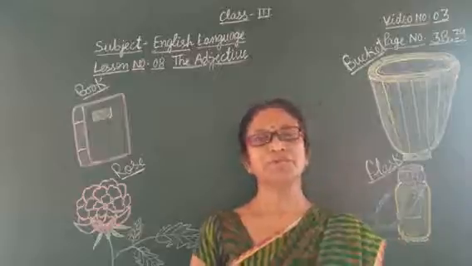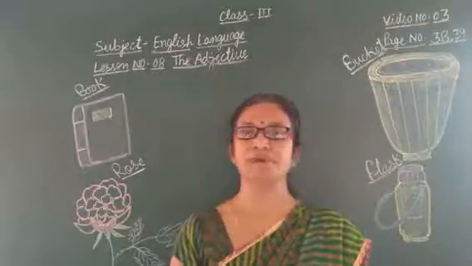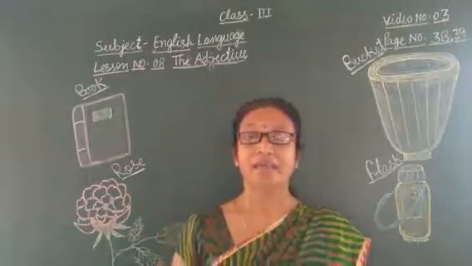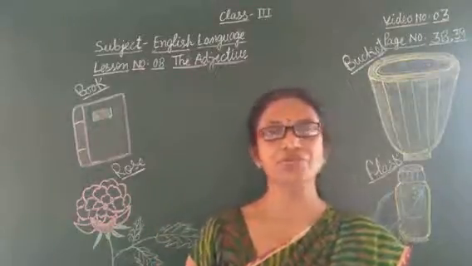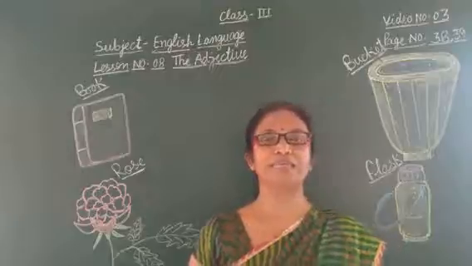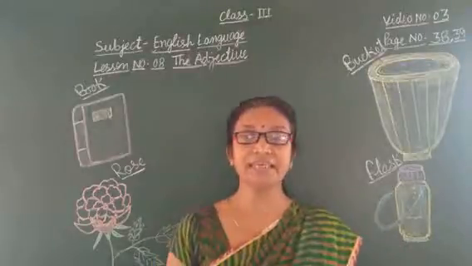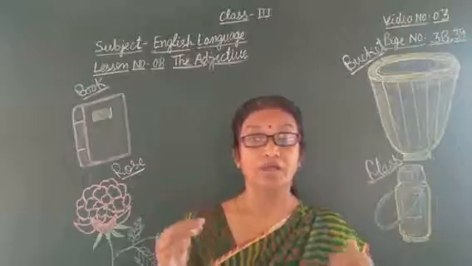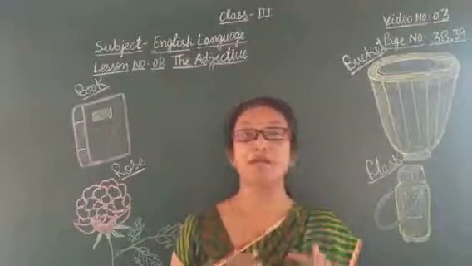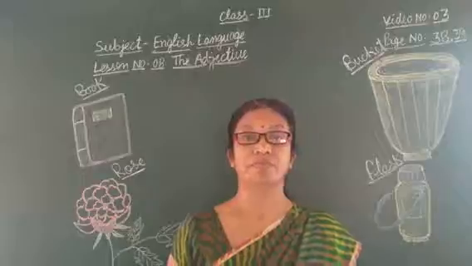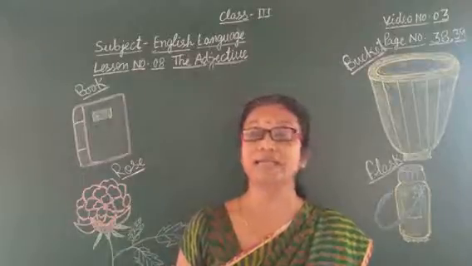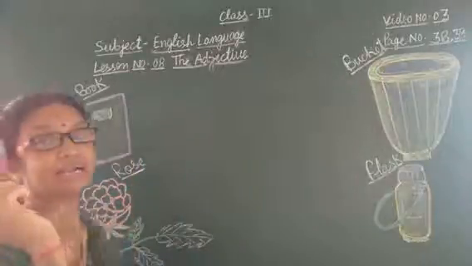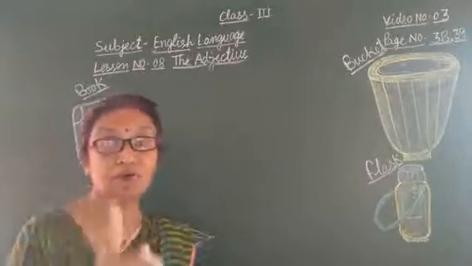In the previous video, we learned about the adjective of quality. The definition of adjective of quality is: adjectives which tell us of what kind a person or thing is are called adjectives of quality. See this one, the definition of adjective of quality.